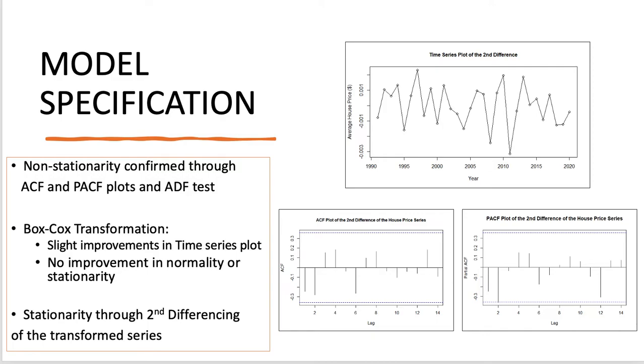However, the first difference was not successful, as the ADF and Phillips-Perron tests were not significant. Taking the second difference converted the series to a stationary one. The time series plot in this slide shows no trend and a flat mean level with mostly MA behavior. There is no decaying pattern in the ACF plot and a high lag one in the PACF, and all three non-stationarity tests confirm stationarity of the series.